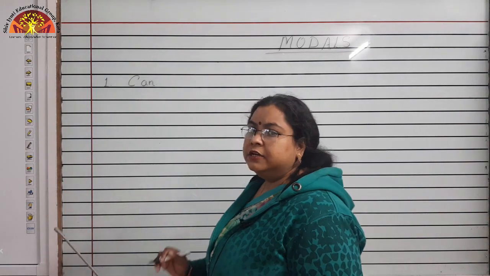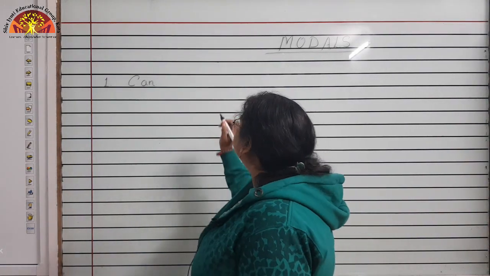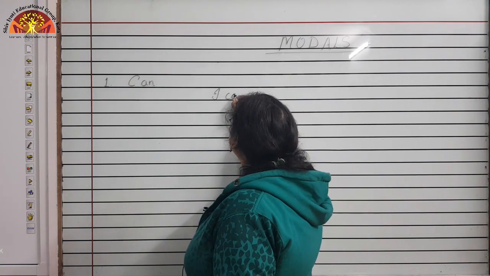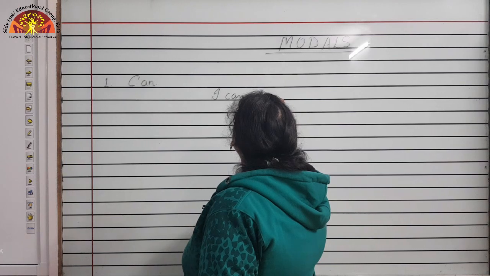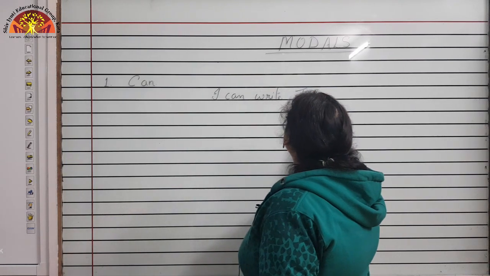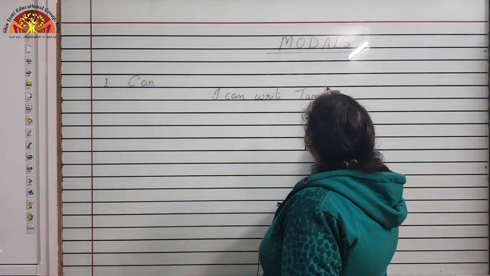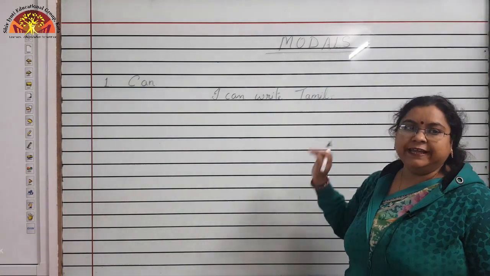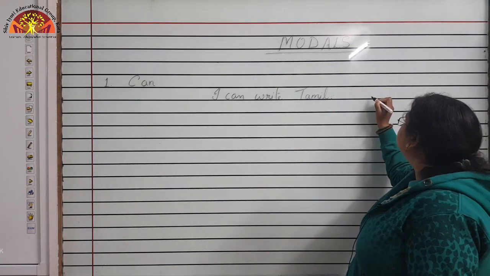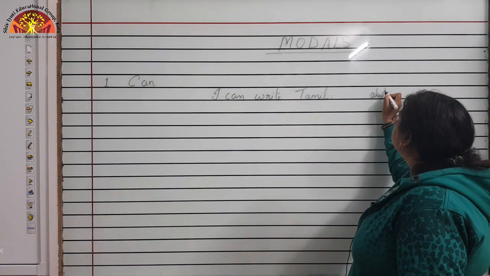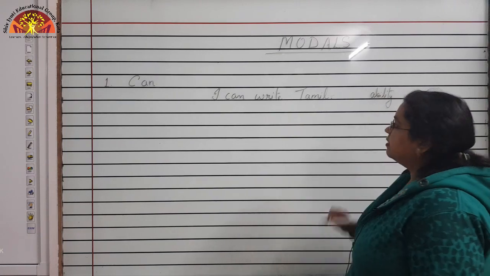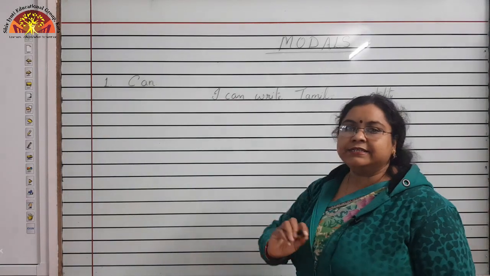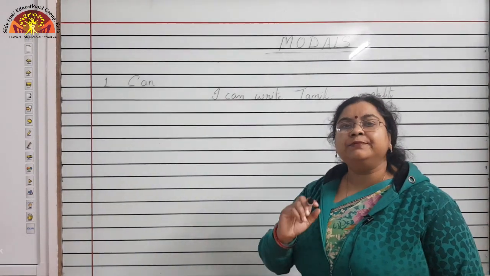Okay students, let us see a few examples here, like I can write Tamil. Now, which expression do you get here? The expression which we get here is ability. Okay. Another example, let us discuss a very important one, that is permission.